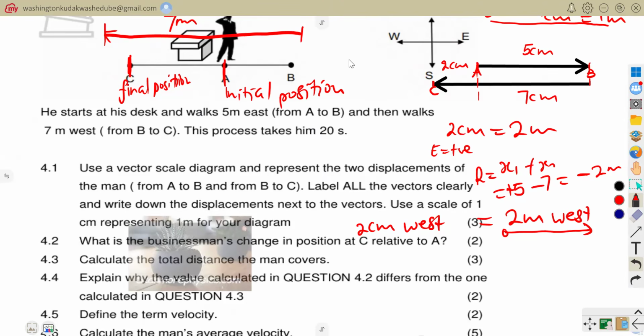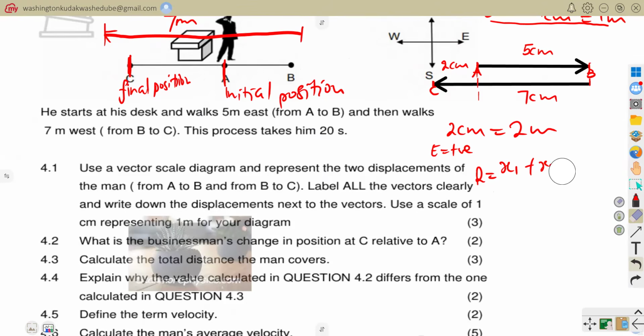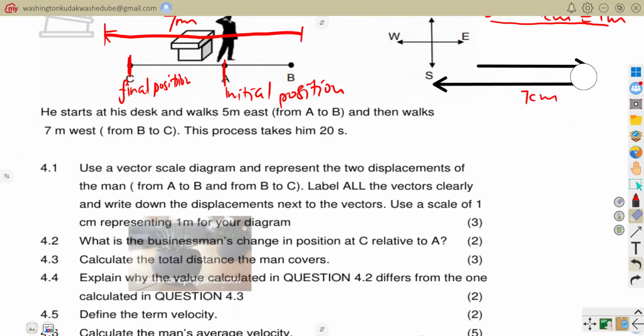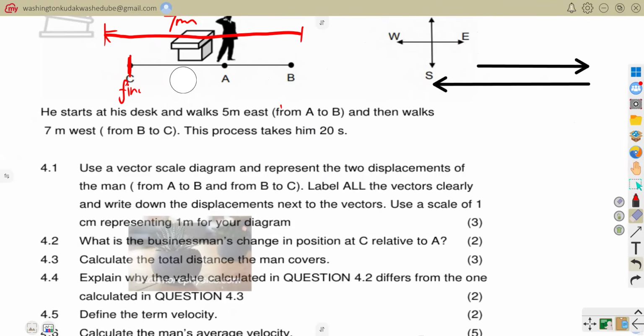If we say east is positive, so you end at negative 2 meters away from A, which is 2 meters west of A. Now the total distance. The total distance is different from displacement because now we are looking at the total length covered. What is the total length that was covered?